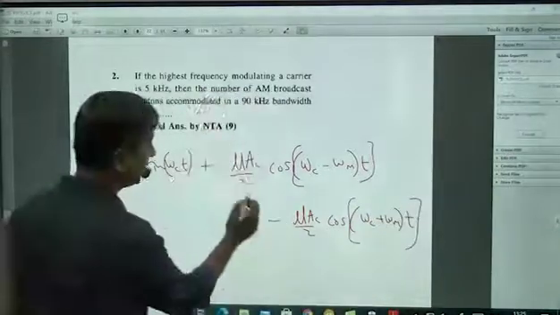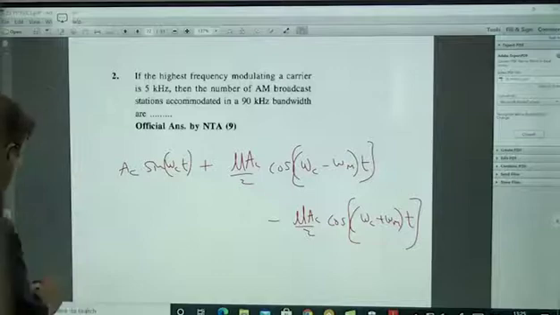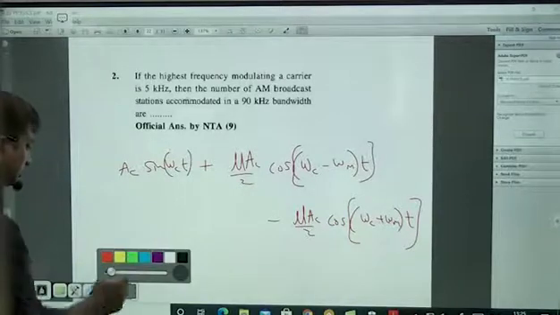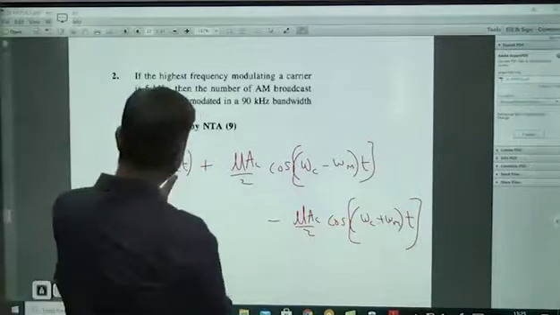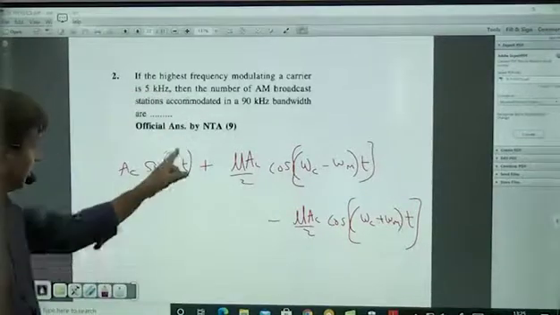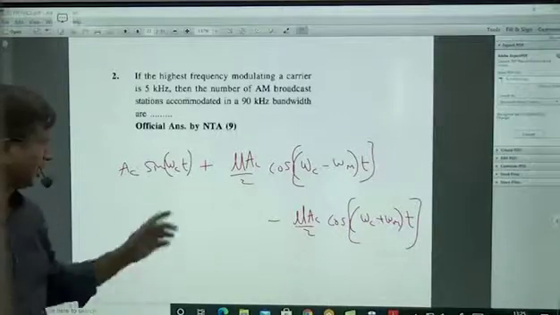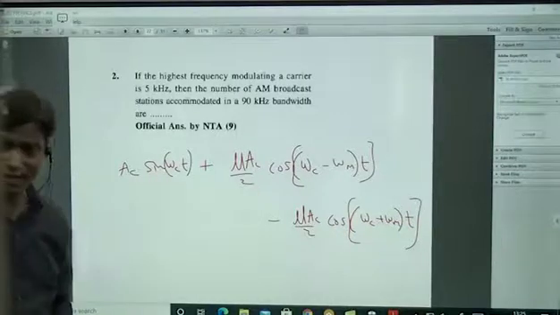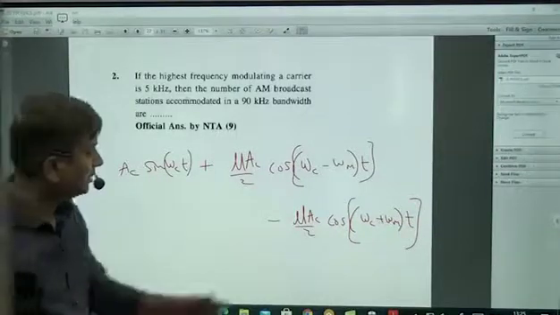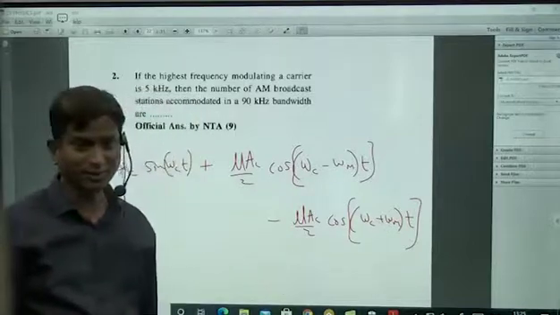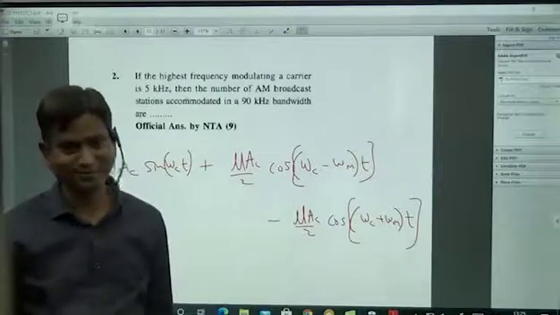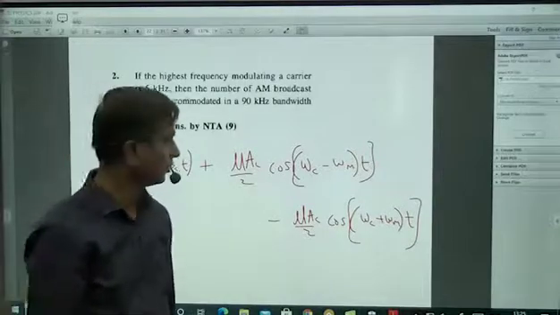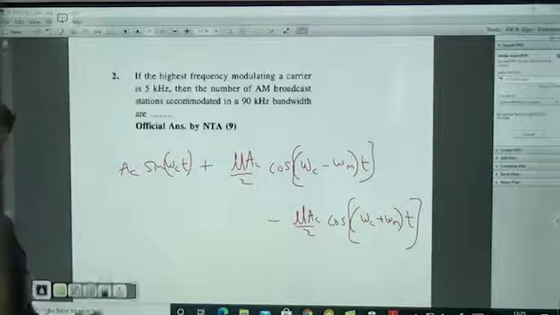Don't bother about plus and minus and all. Here what you have to bother about is the 3 terms. This one is the main term, the frequency of the carrier wave, which is very high, and these two are separate frequencies, one on this side and one on this side, which are called side bands.